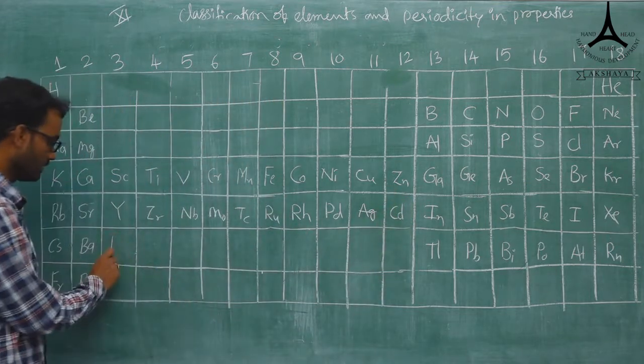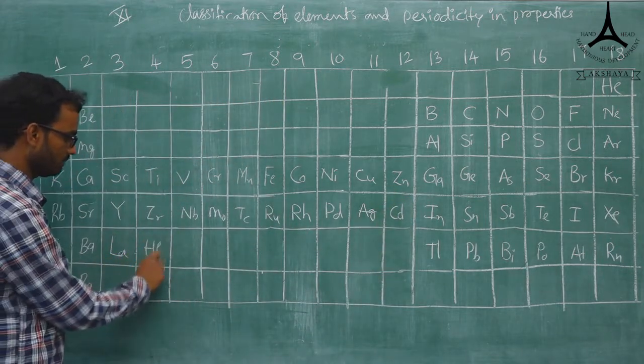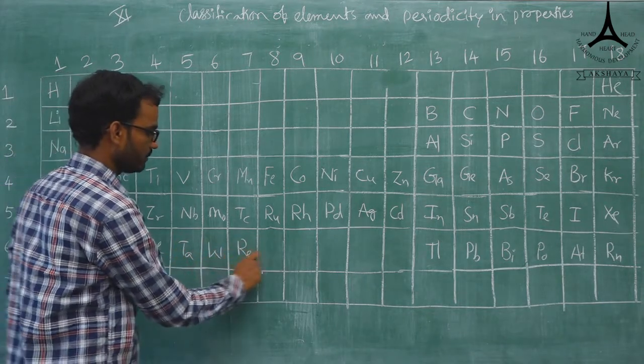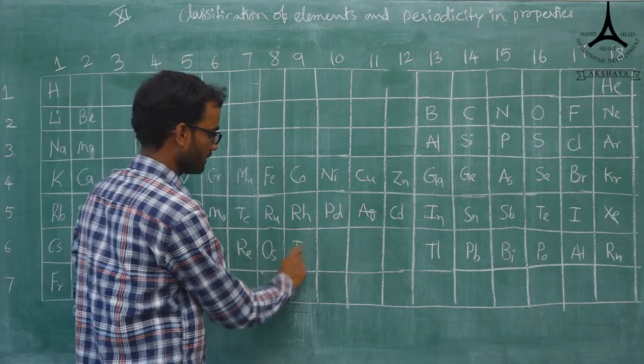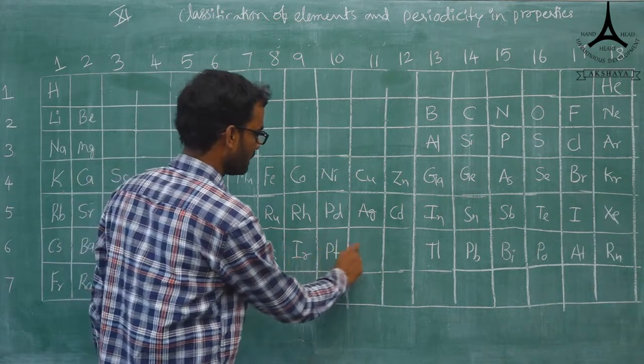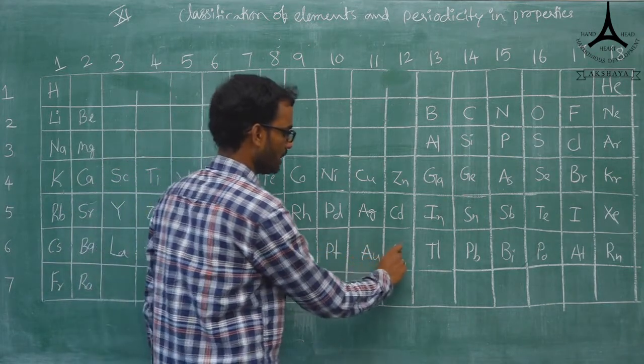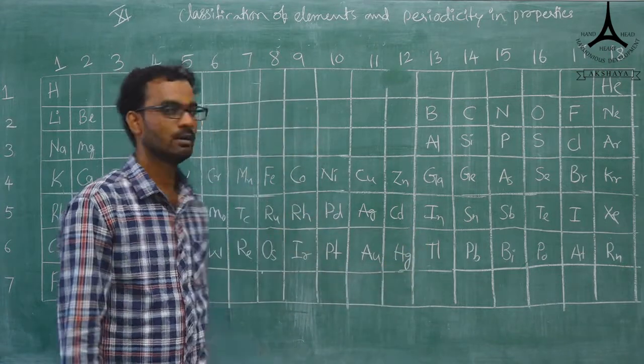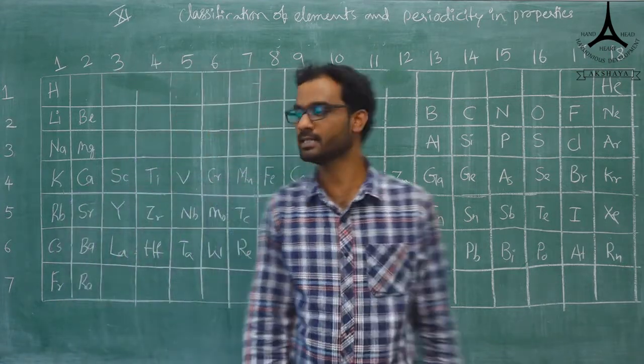Next here lanthanum, hafnium, tantalum, tungsten, rhenium, osmium, iridium, platinum, aurum and mercury. These are the transition elements.